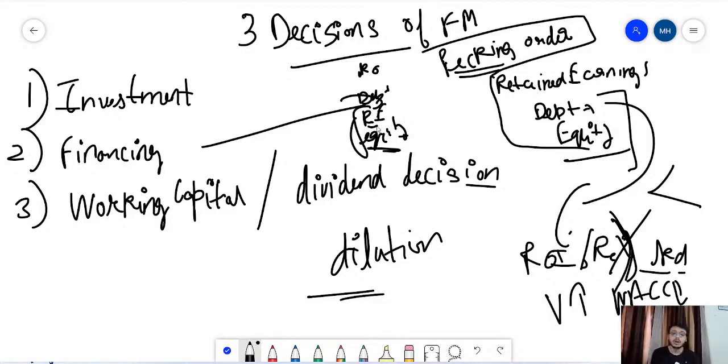Okay, that is how we talk about the pecking order theory in terms of the sources of finance, and the second thing in terms of your cost of capital. Understood this much? Now let me erase the extra part.